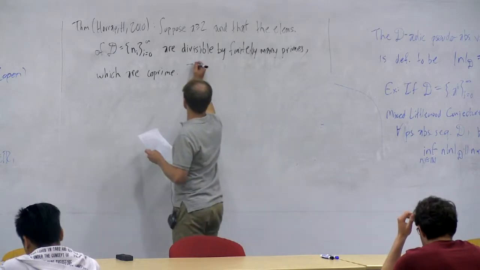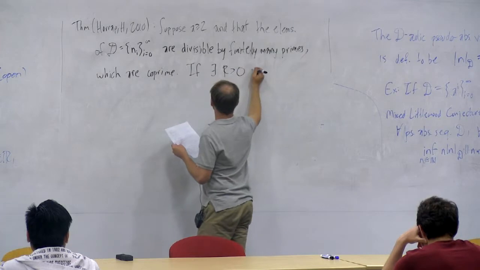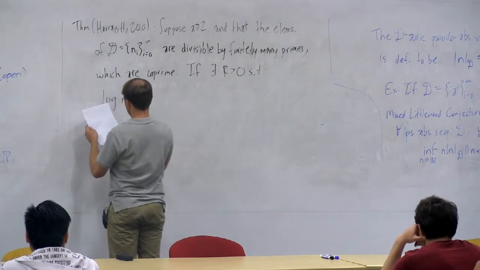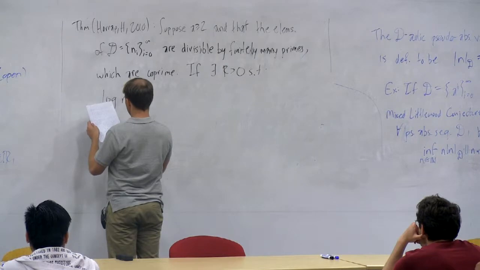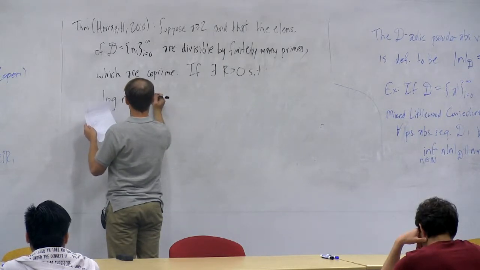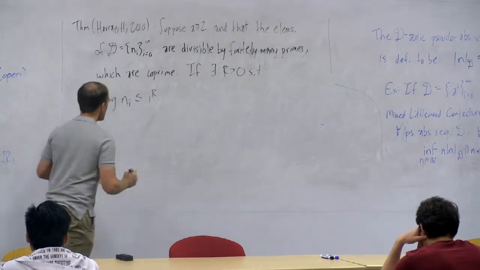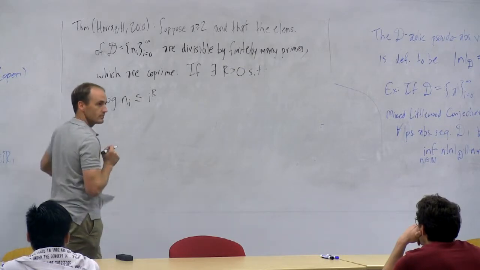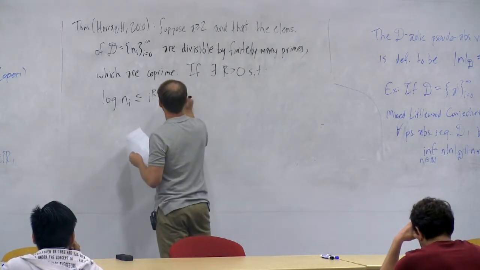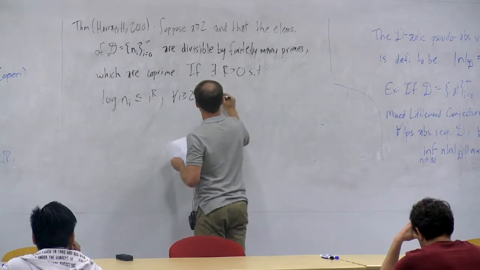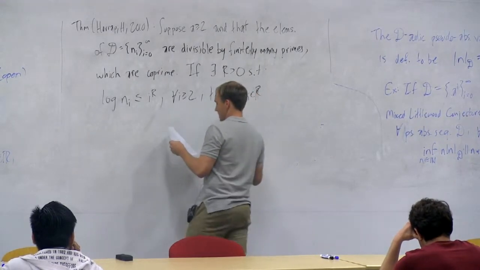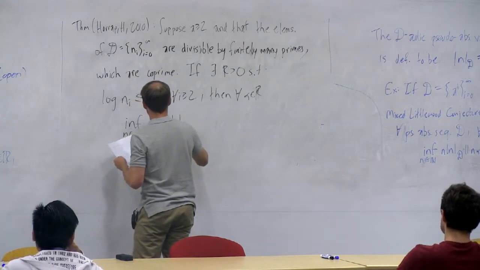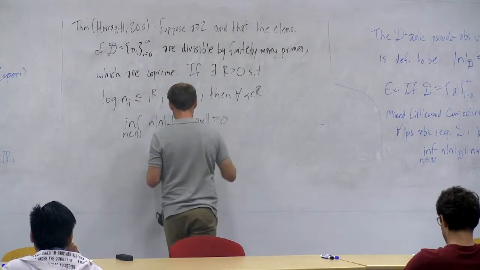Now, if there exists a number r bigger than 0 such that the logarithms of the elements of the pseudo-absolute value sequence are bounded above by r, for all i bigger than or equal to 2, then for every real number alpha, the infimum over natural numbers n of n times the dyadic absolute value of n times the distance to the nearest integer of n alpha is equal to 0. OK?